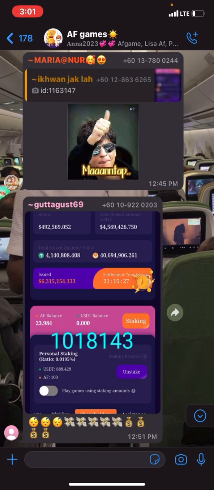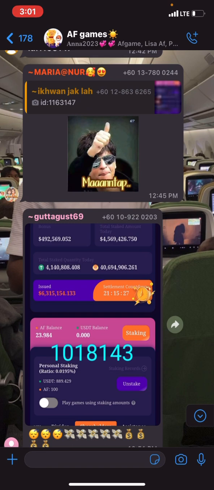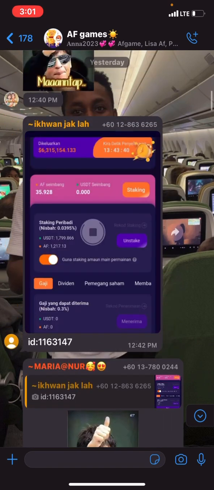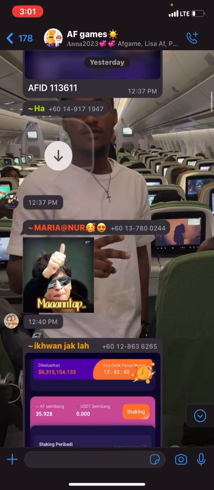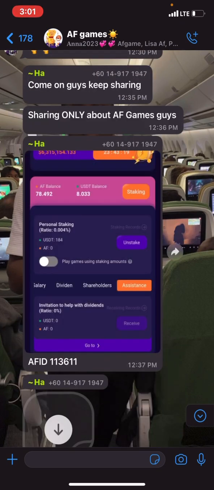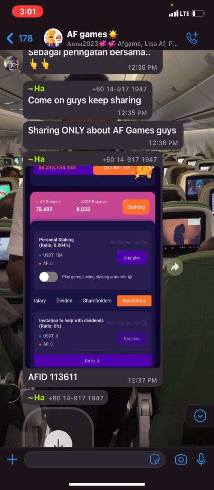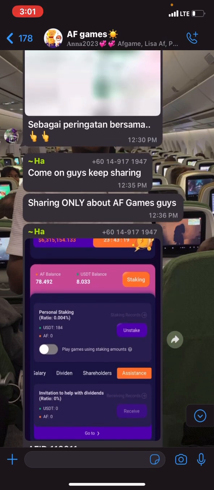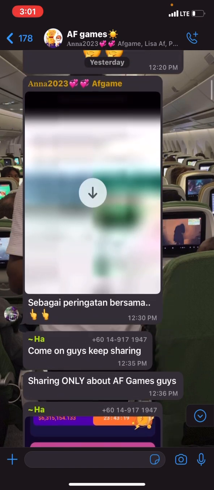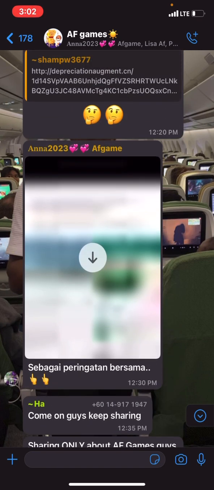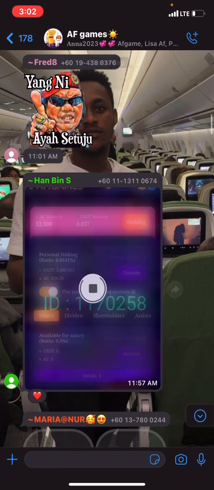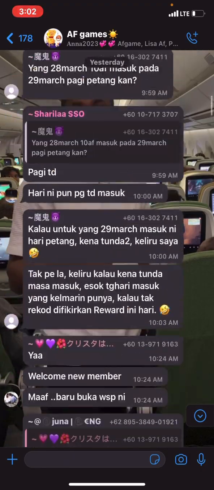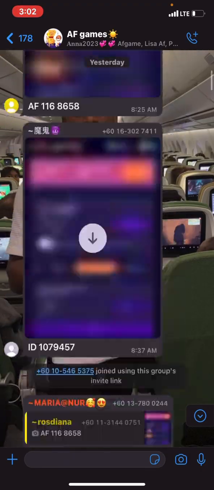You can see this person's earning. This person has up to 889 USDT in their balance. You can see this person. This person is having 1,799 USDT, right? So you can see this person also 184 USDT without even half balance, and the person has $8 balance USDT. So the person can withdraw if the person wishes to. So you can see everybody shows their earnings, withdrawal, and everything on this group.